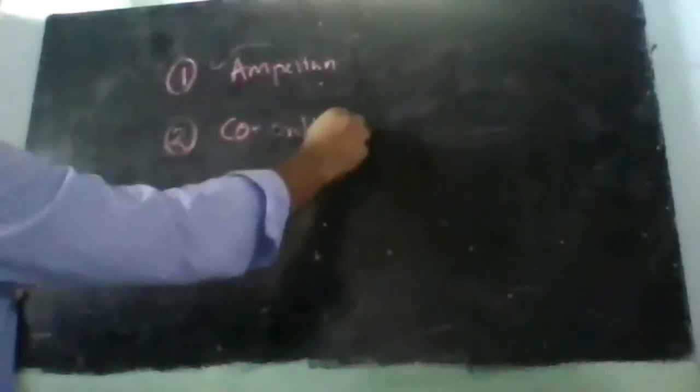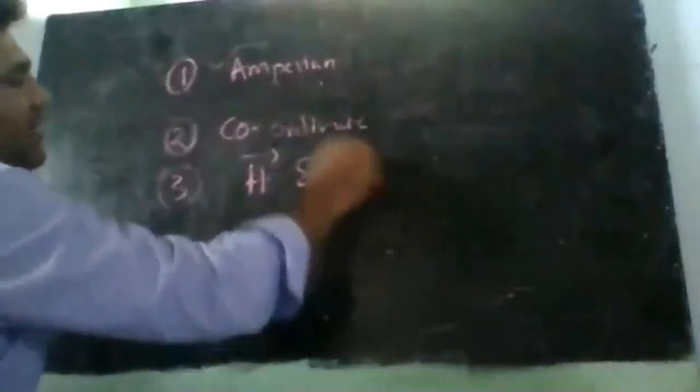Then choose the appropriate coordinate system as per the Amperian path, or as per the conductor, based on the type of the conductor or the type of the Amperian path you have taken. So choose the appropriate coordinate system. And then the third point: write down the value of H bar and dl bar in the closed surface that you have taken, or for the conductor.